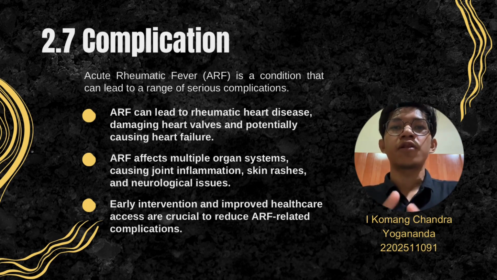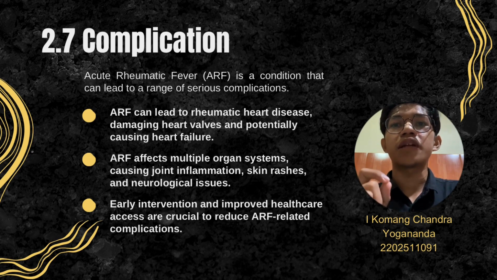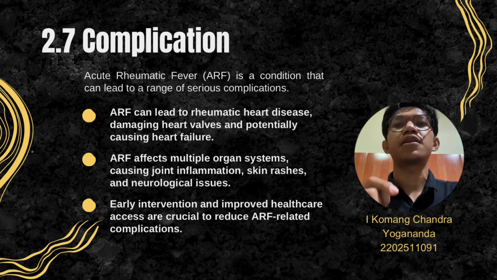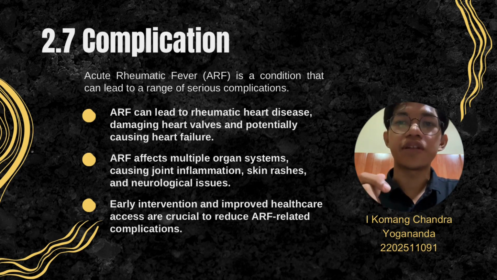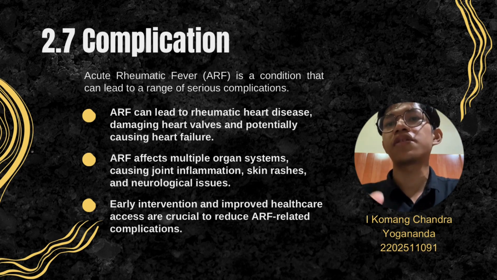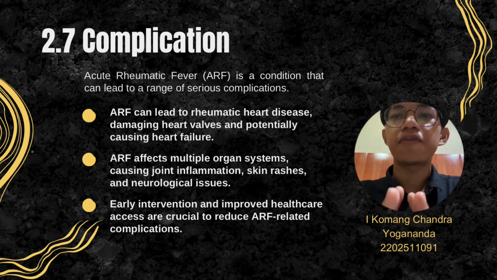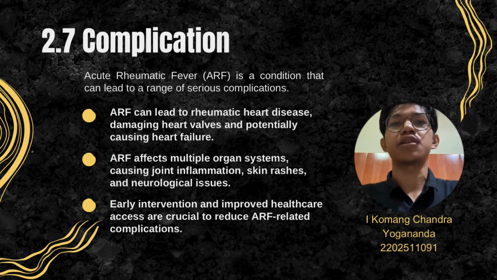In this section, I will explain the complications of acute rheumatic fever. Acute rheumatic fever is a condition that can lead to a range of serious complications. Firstly, it can lead to rheumatic heart disease, damaging heart valves and potentially causing heart failure. Secondly, it can affect multiple organ systems, causing joint inflammation, skin rash, and neurological issues. Early intervention and improved healthcare access are crucial to reduce these complications.